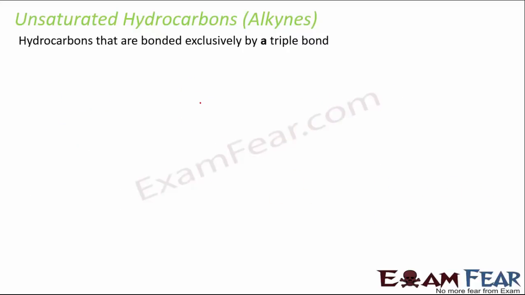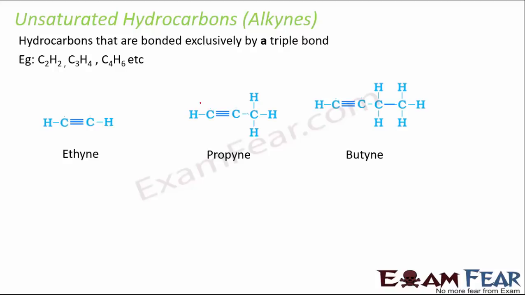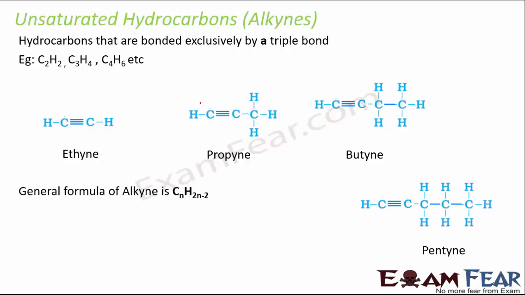Finally, alkynes, here you have triple bond. So these are all examples of alkynes. Right now, you must be thinking that we are giving some fancy names to them like ethene, methane, butene. So how do we get those names? Very quickly, we will also talk about the names. Now here again, the general formula for alkynes would be CnH2n-2. And they are also chemically reactive. So basically alkanes are unreactive, but alkenes and alkynes are reactive.